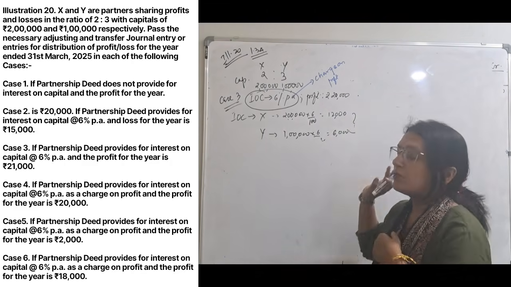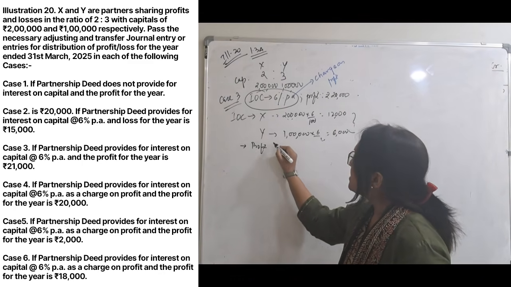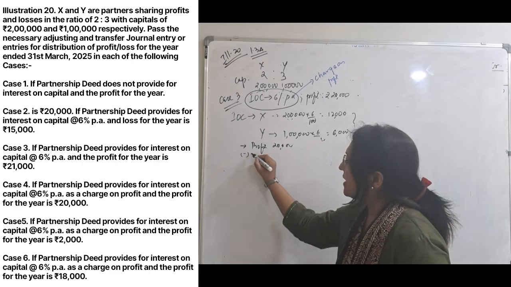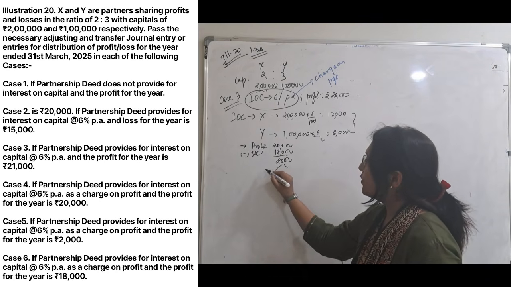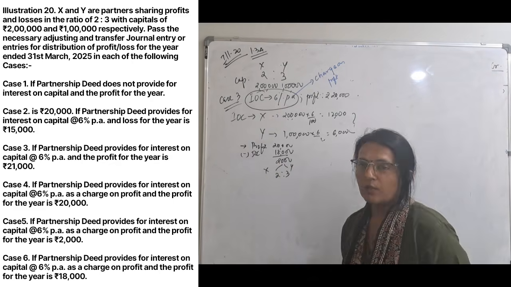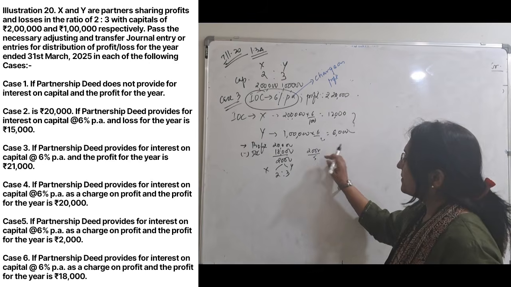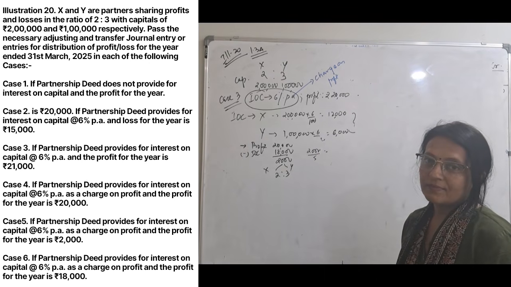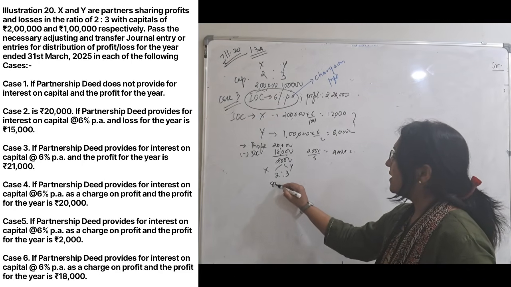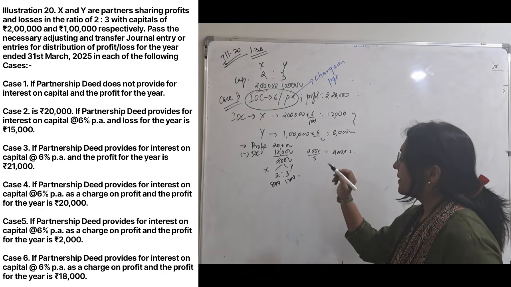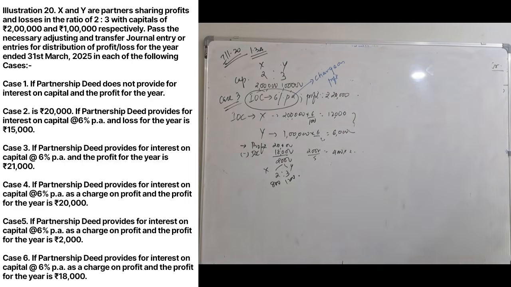Out of 20,000, 18,000 you have given as, let's check the calculation also. Profit is 20,000. This is again interest on capital, which is 18,000. Remaining 2,000 will be given to X and Y in the ratio of 2:3. 2,000 divided by 5, 4 into 2, 800 and 1,200. Okay, so this will be your share of profit. Let's do the journal entry.